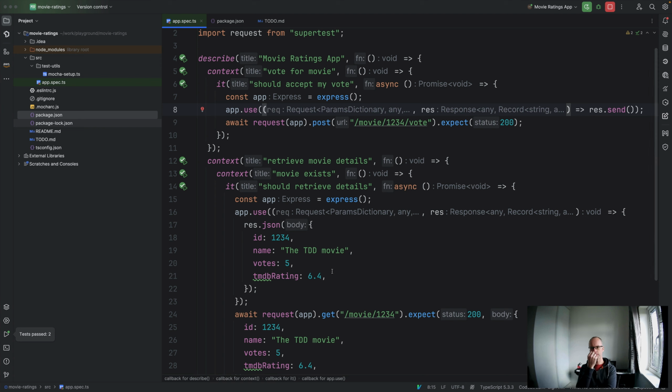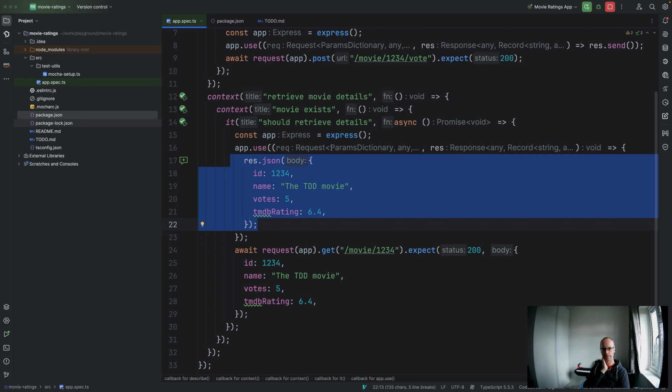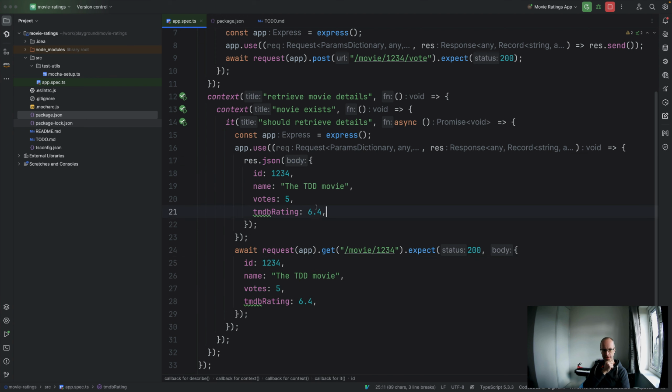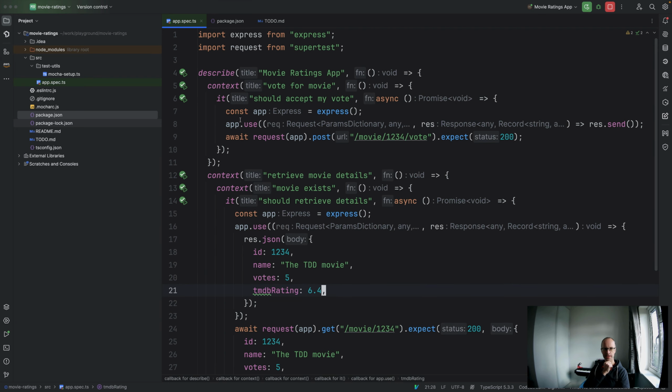With hard coded responses, that's just doing a res.send, and it's not even matching the URL. Here we're hard coding the data, that's not even matching on a URL. We've hard coded all of this stuff. Yeah, that's hard coded in the response. We've got two instances of the Express app, so we haven't really defined an application yet.